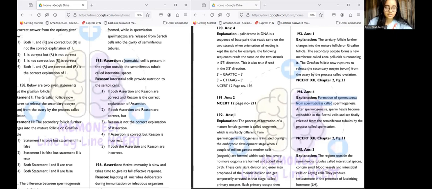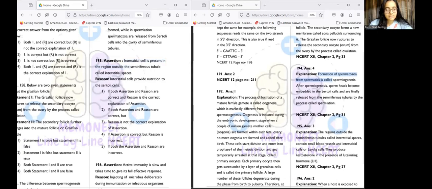So this is correct because interstitial cells are present outside seminiferous tubules in a region called interstitial spaces. And interstitial cells provide nutrition to the Sertoli cells. Yes. So the assertion is correct. Is it or is it not? So the reason is correct. The assertion is also correct, but they are not interrelated.